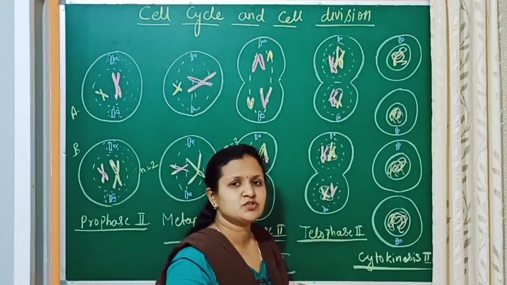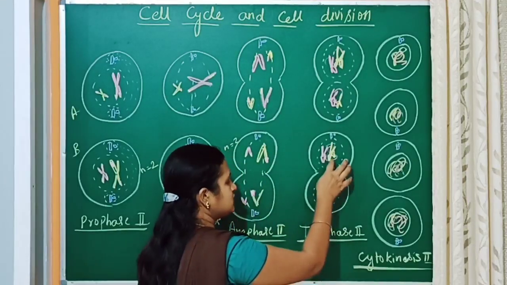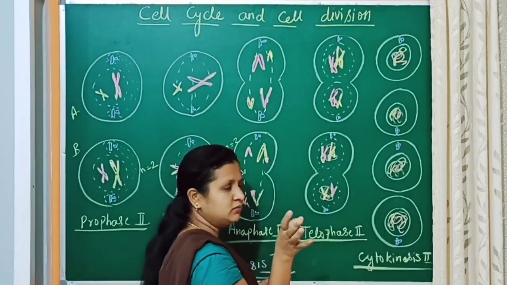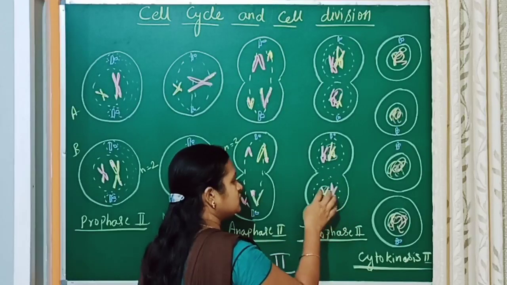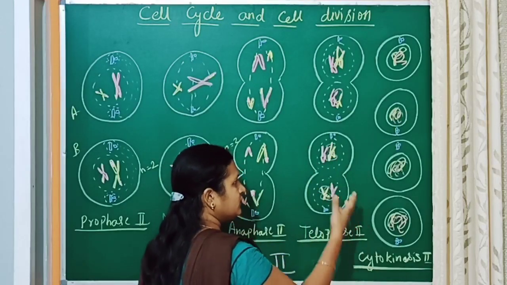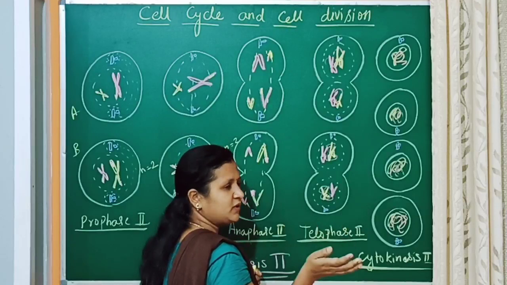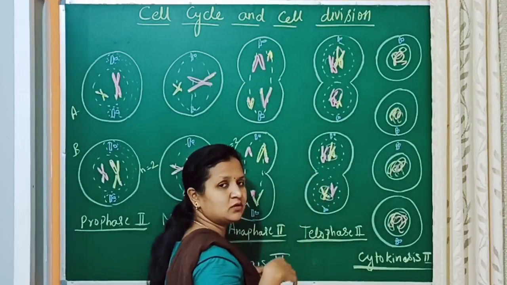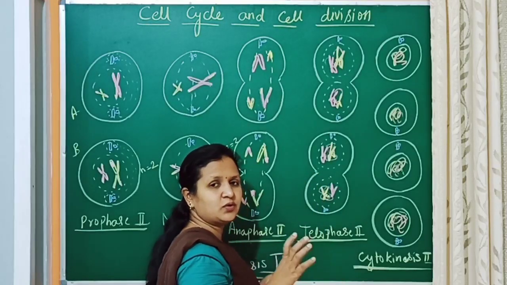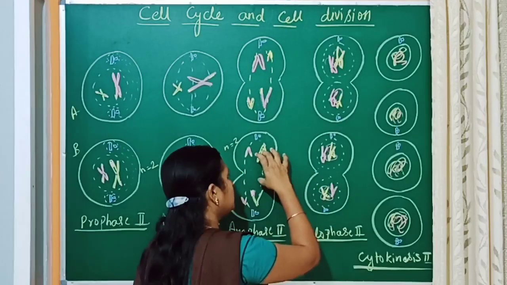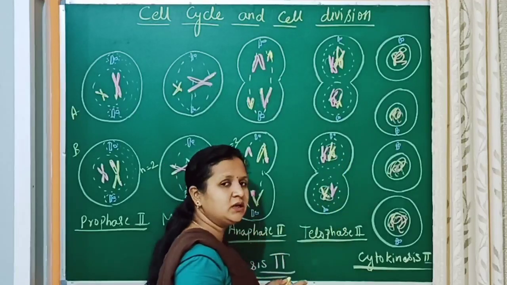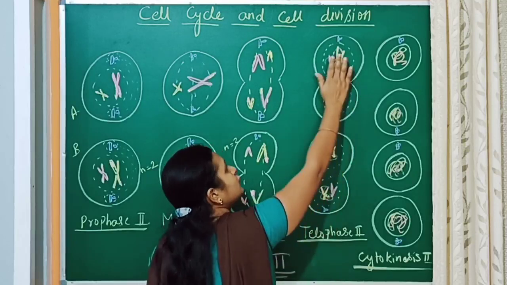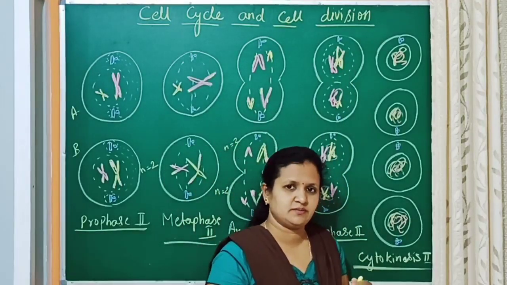Next is telophase 2, and here nucleus division will become completed. Two daughter nuclei will be formed. The nuclear membrane and nucleolus are going to reappear. Spindle fibers are going to disappear, and the chromosomes will decondense and convert into the chromatin network in telophase 2. The same thing will also happen in the other cell.